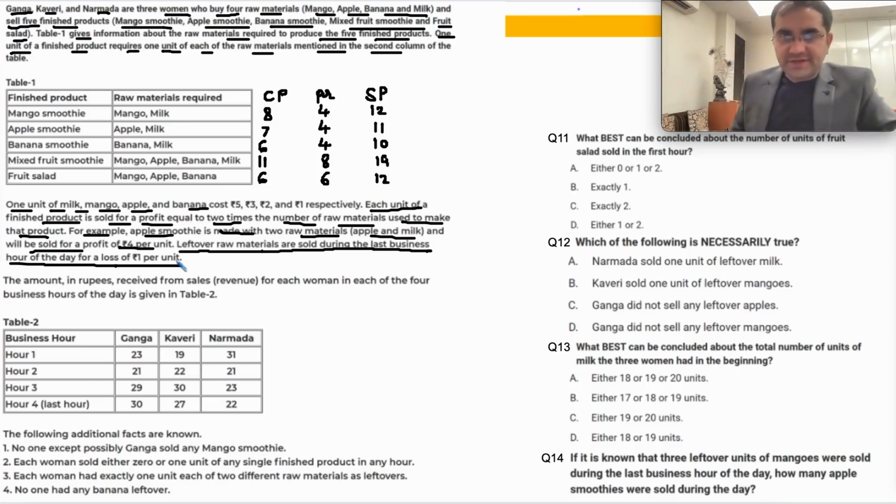So the costs given here are 5, 3 and 2, so the cost of leftover raw materials becomes 4, 2 and 1 and 0. Banana's cost is 0. 4, 2, 1, 0 is for the leftovers.